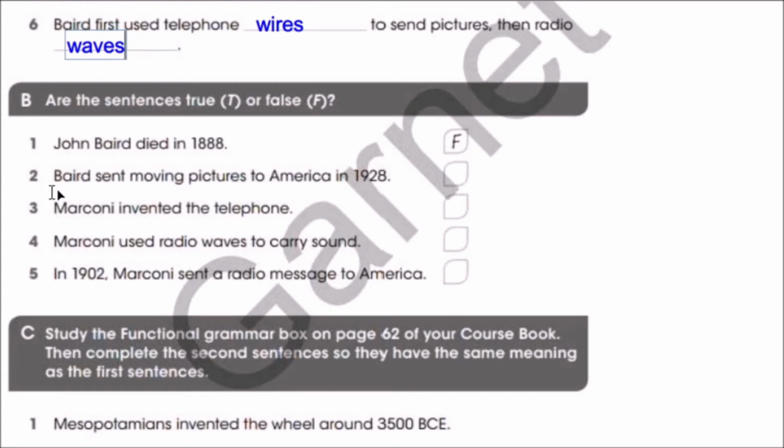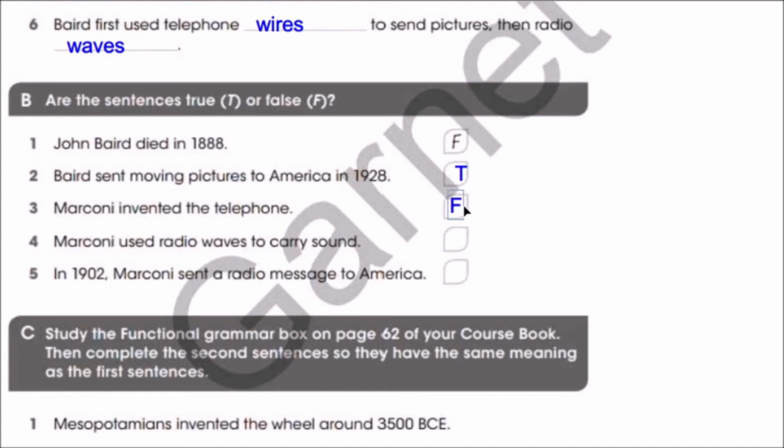Number 2, Beard sent moving pictures to America in 1928. Is it true or false? Number 2 is true. Very good. Number 3, Marconi invented the telephone. Is it true or false? Very good. It's false.